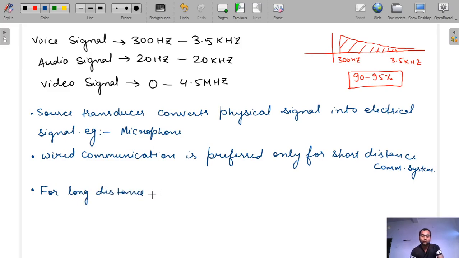For long distance communication, the signal propagates through free space, because it cannot propagate through the wire.